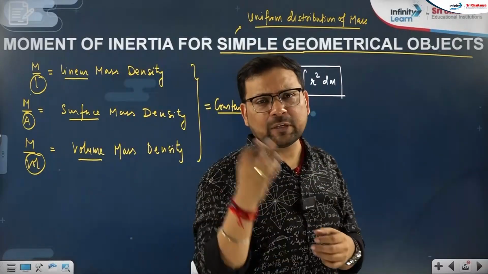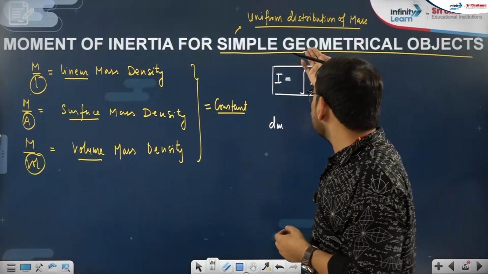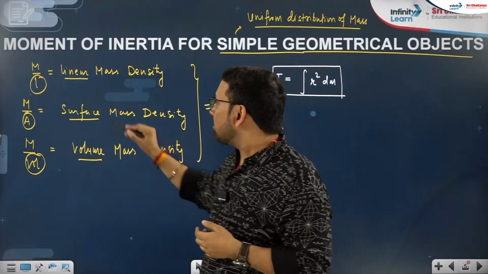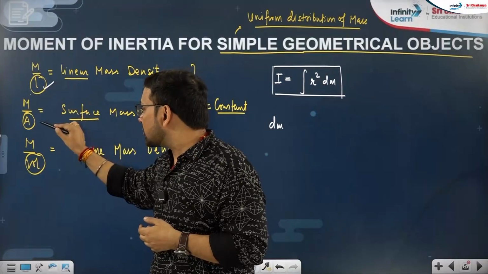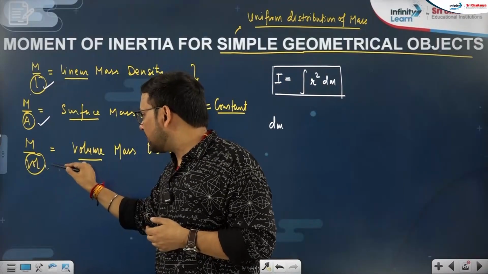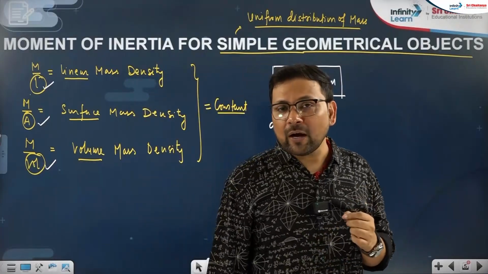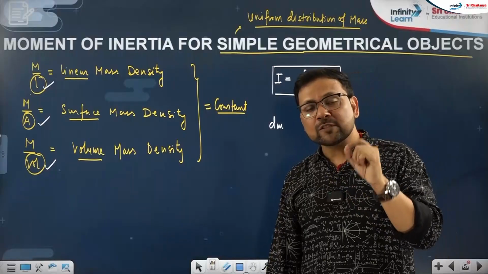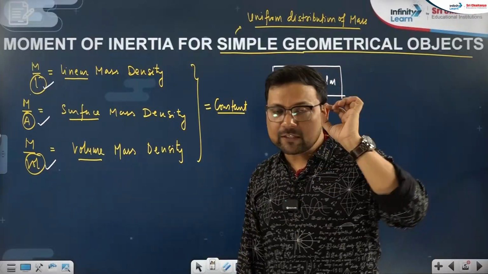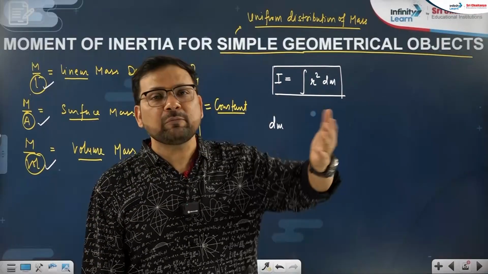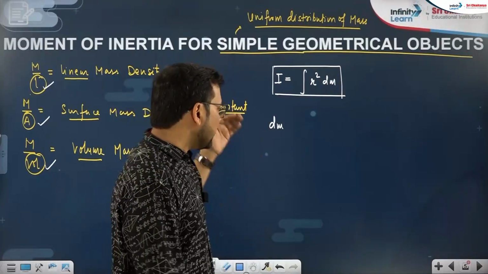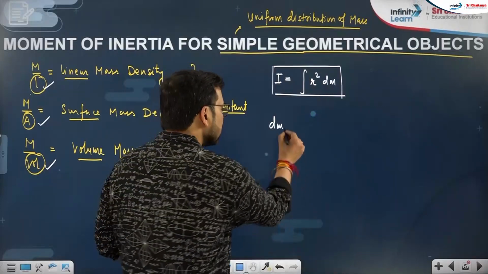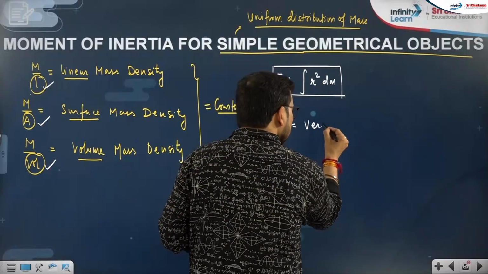What is the meaning of it? How can mass be very small? We are talking about geometrical objects. Just as we discussed, mass is distributed on length, mass is distributed on area, mass is distributed on volume. And now I am talking about very small mass. It means it is very small length. See, if length is very small, its mass also will be very small. If area is very small, mass will be very small. So dm is very small mass,